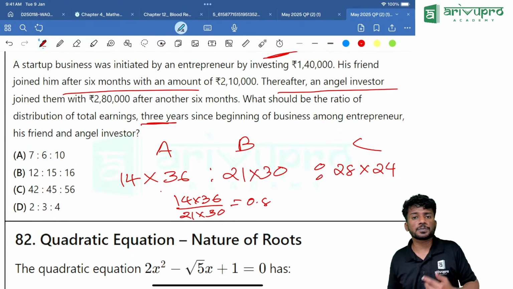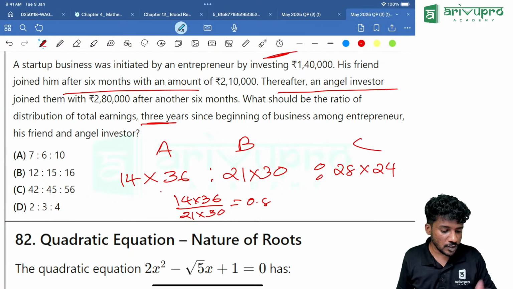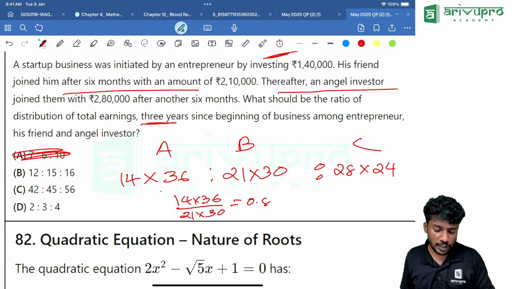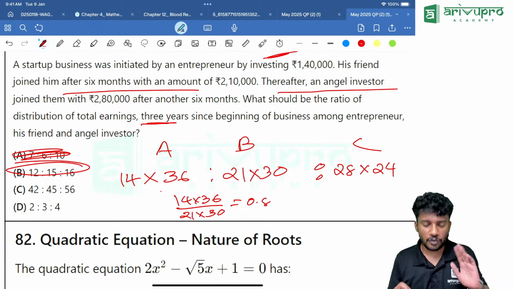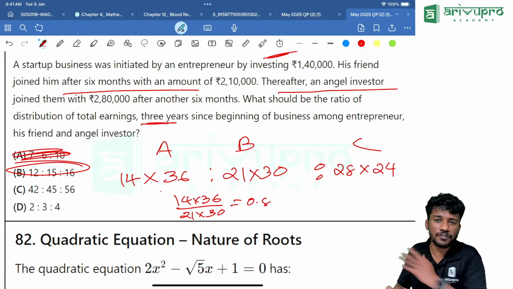Which of the following options is giving 0.8 is the question. That means we will take 7 divided by 6. How much is it? 1.166. That means option A is wrong. Then 12 divided by 15. How much are you getting? 0.8. So option B is our right answer. Did you understand, people? Yes, that is the easiest method rather than doing everything.